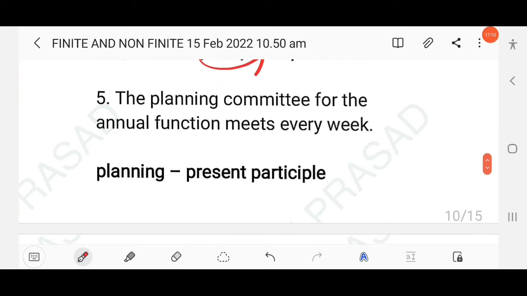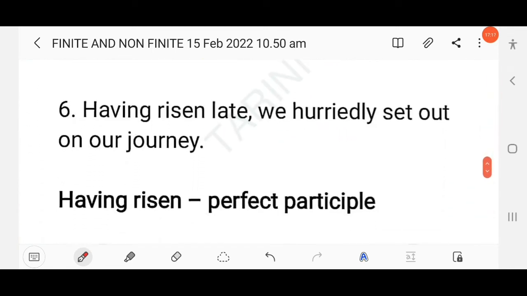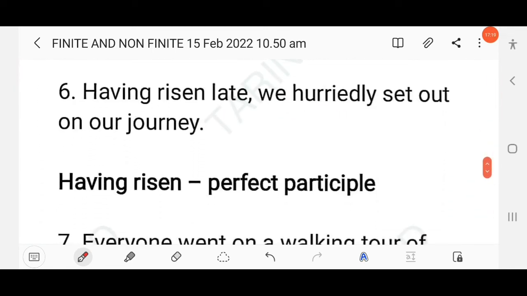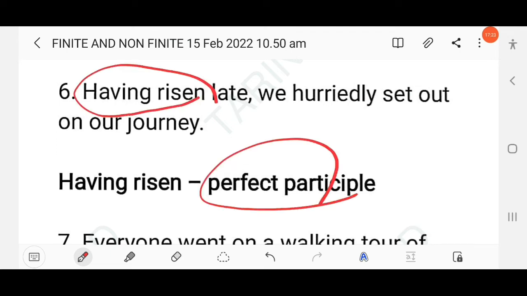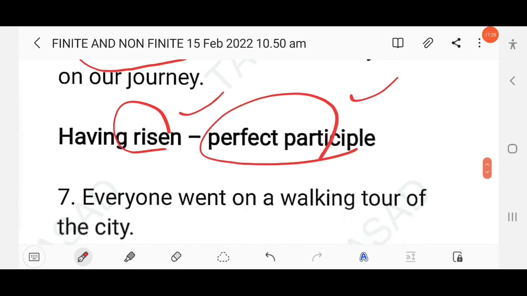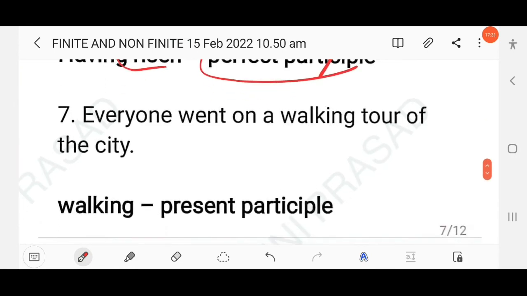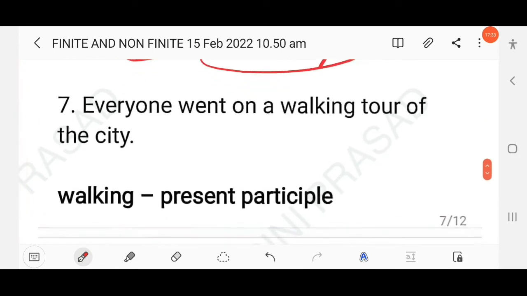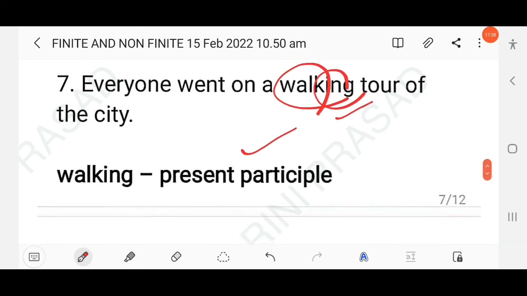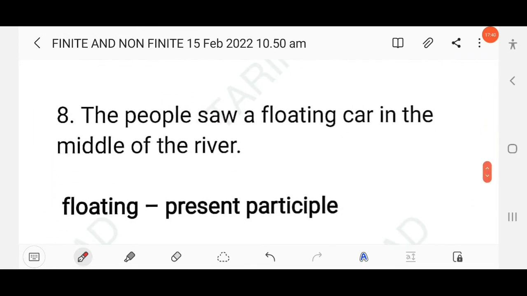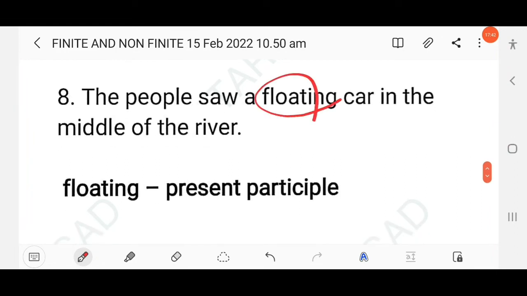Then next here, the planning committee. So as you know here ing is added, so yes, present participle. Then next question here, having risen, we hurriedly set out on our journey. So yes, this is perfect participle, right? Then next here, everyone went on a walking tour of the city. Walking, you know, yes, this is present participle as ing is added, right? Then next, the people saw a floating car in the middle of the river. Floating car, this is also present participle. Okay.